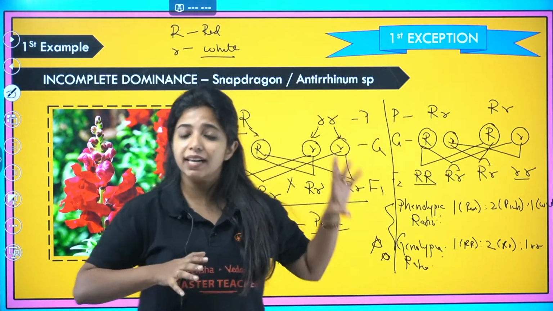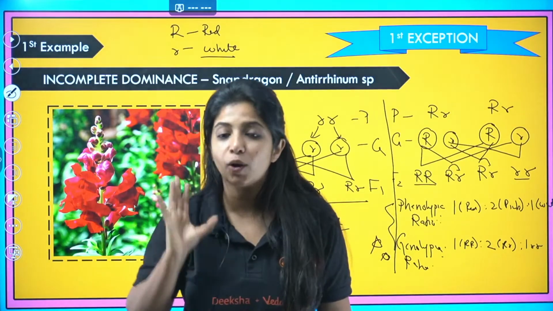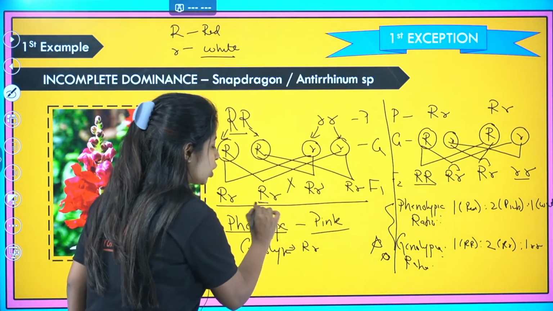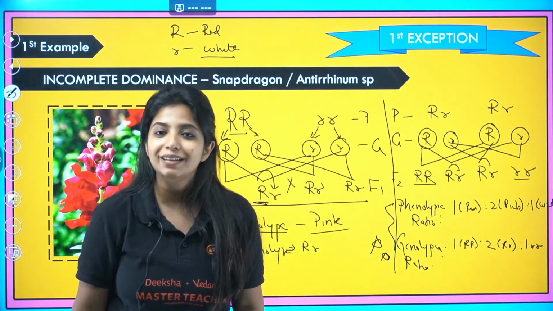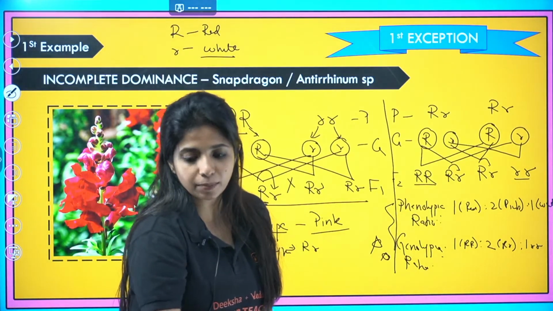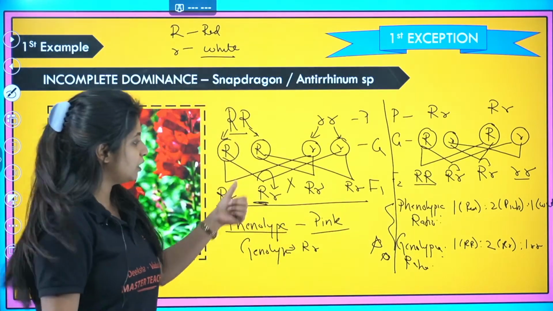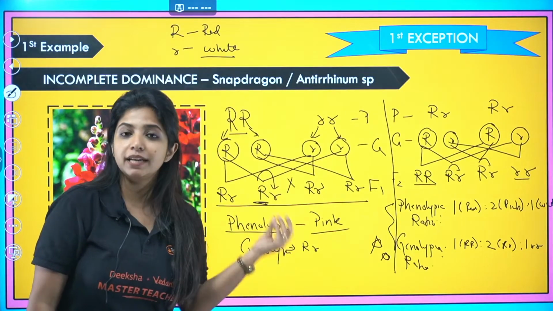So yes, you see an exception right over here. This exception is known as incomplete dominance. What do you mean by incomplete dominance? It means that this dominant allele is not completely dominant over the recessive allele. It is not able to be completely dominant over what? The recessive allele, which is why you will call this incomplete dominance.